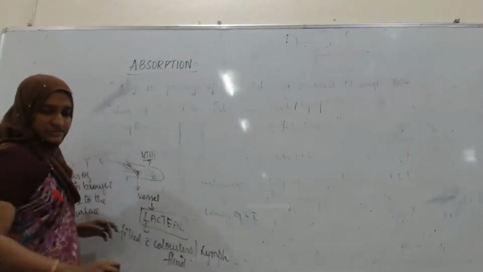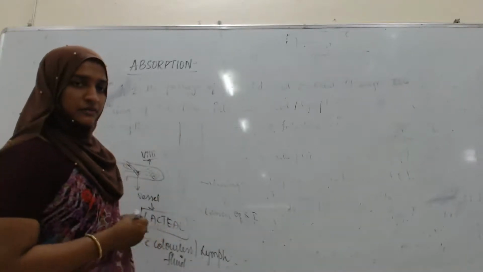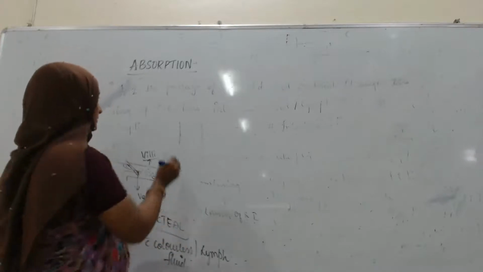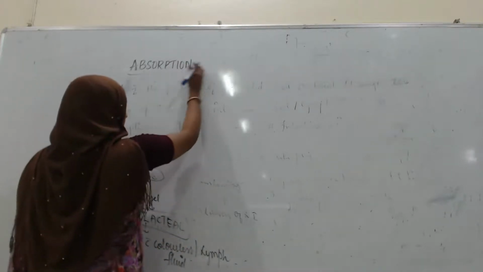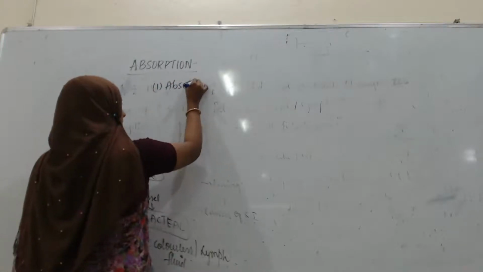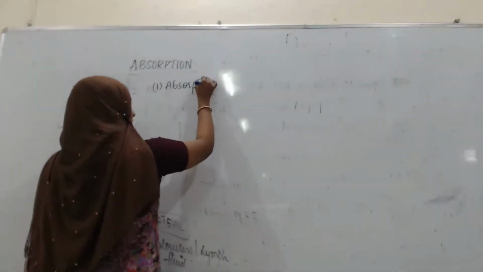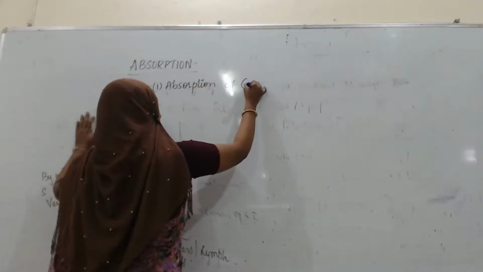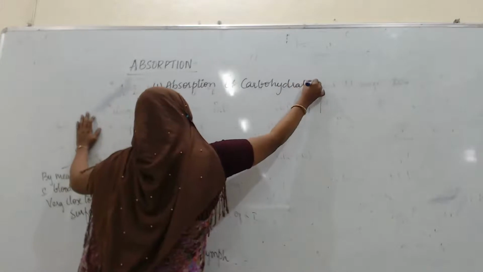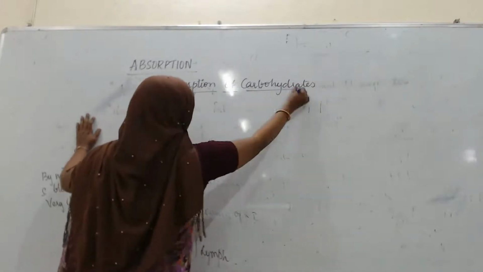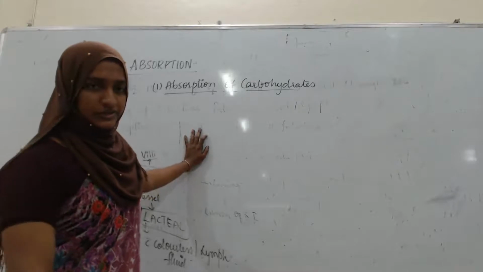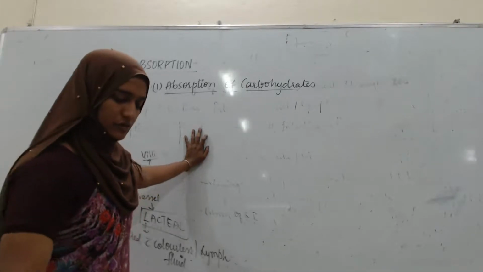So next we will see the first process, that is absorption of carbohydrates. How are the carbohydrates going to be absorbed in the small intestine? First we will see that one.